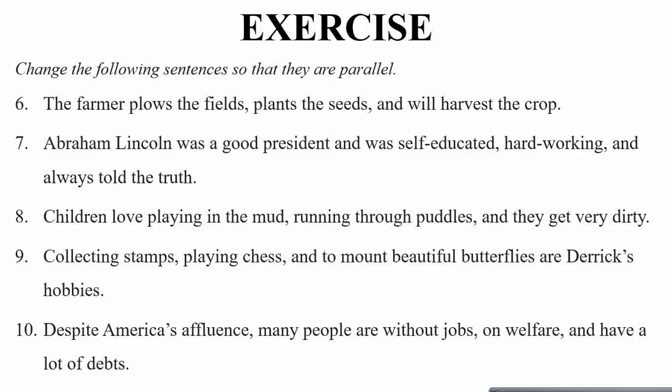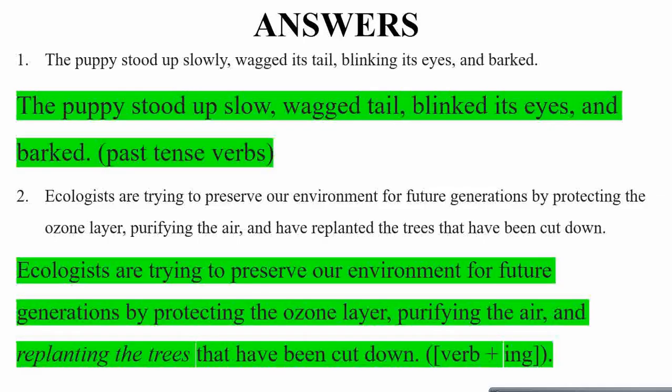So here are the answers. First question: the puppy stood up slowly, wagged his tail, blinking its eyes and barked. So again, the sequence of events here is past, this is a continuous tense, and here it's past again. So we need to work on this middle one. The puppy stood up slowly, wagged his tail, blinked his eyes and barked. So that's how we made it all past tense.